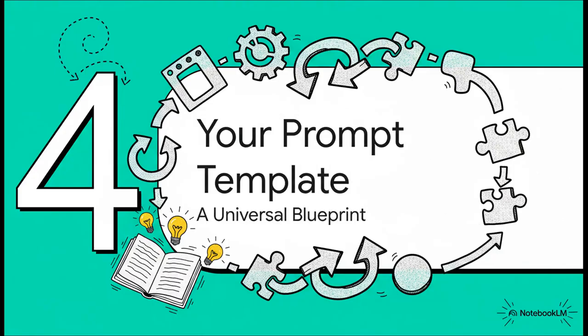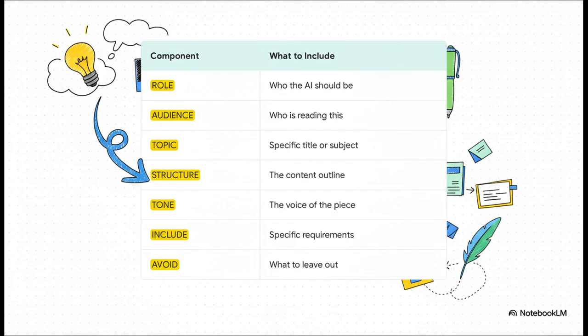And to make this incredibly easy for you to apply, we've put everything into a simple, universal template. You can use this as your starting point for pretty much any piece of writing you need to create. Here it is. It's that simple. Just work your way down the list. Define the role, the audience, the topic, and so on. By just filling in each of these components, you're making sure you're providing a complete expert-level prompt that will give you a high-quality result every single time, whether it's an article, a blog post, or even an essay.